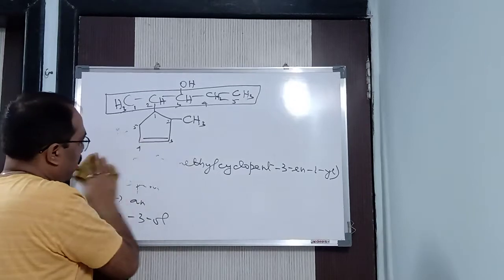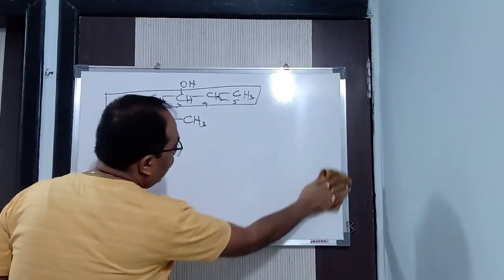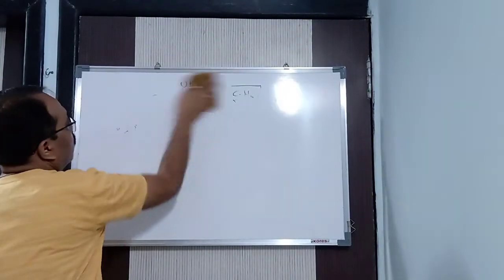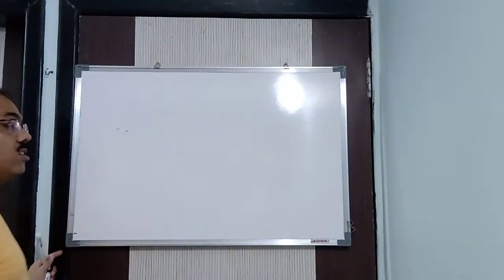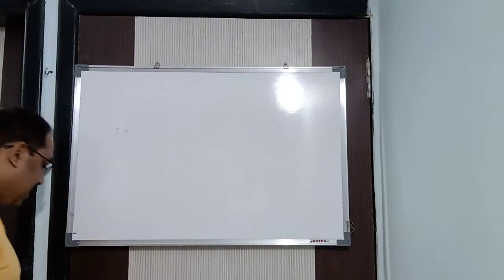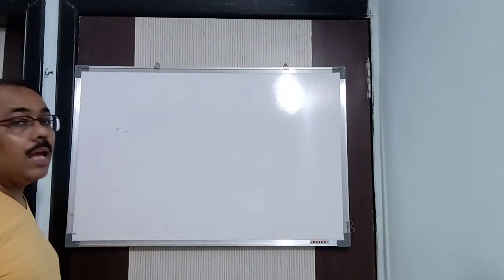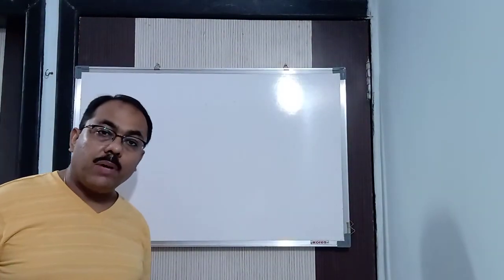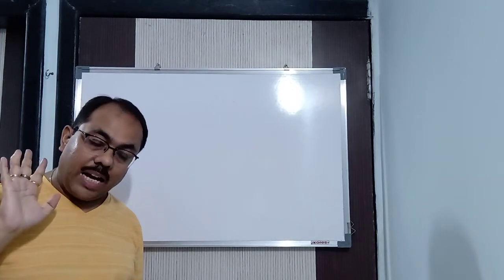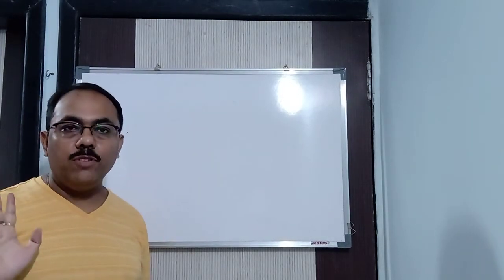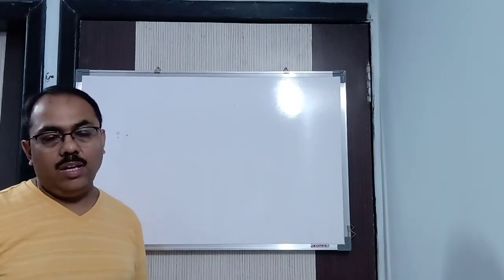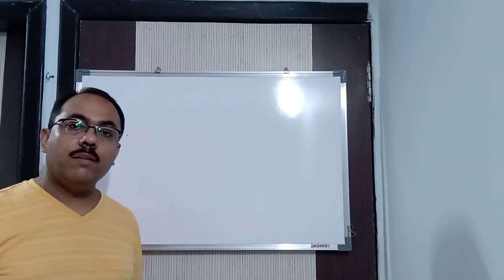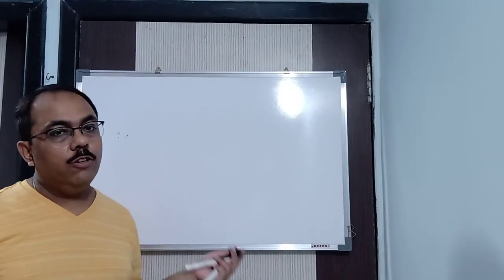Clear now? Okay. Now, let us say the ring and chain both contain a functional group. Both are having a functional group. The ring is also having a functional group and the chain is also having a functional group. In that case, we have to see which is the primary functional group. Whichever is primary, that will become the root word. We have to see which is your primary functional group. Understood now? Both ring and chain are having a functional group. In that case, we will decide which is the primary functional group and we will do it accordingly.